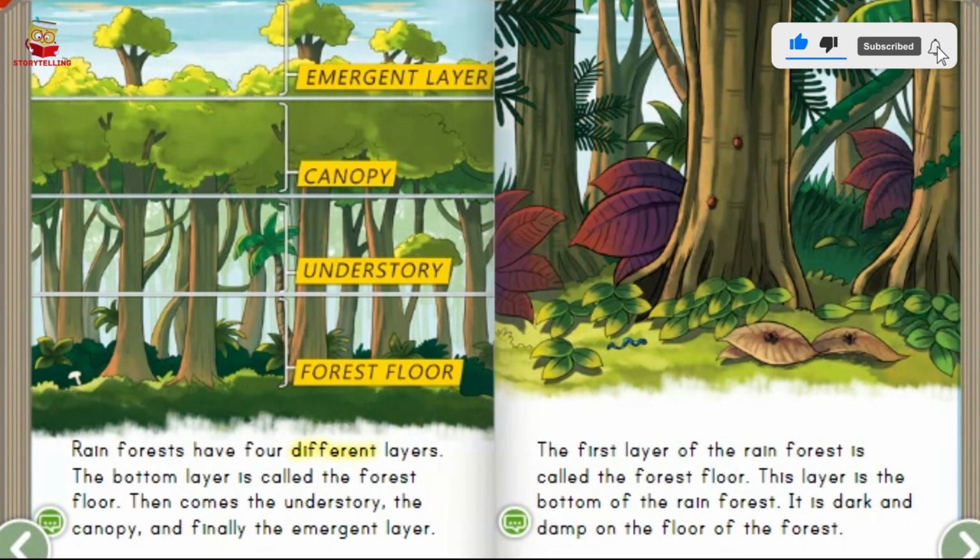Rainforests have 4 different layers. The bottom layer is called the forest floor. Then comes the understory, the canopy, and finally the emergent layer.